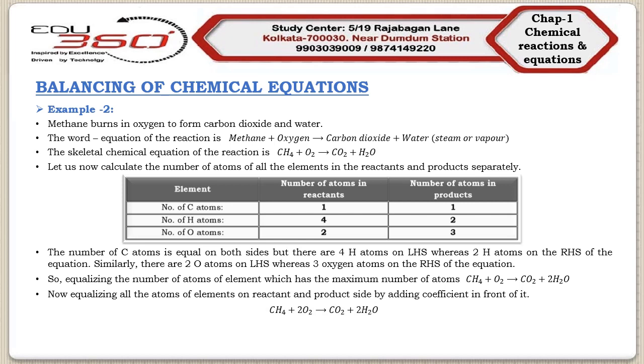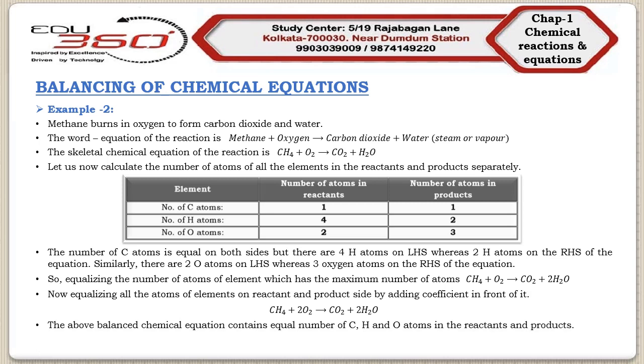Now if we consider this particular chemical equation, then we find that this equation contains an equal number of carbon, hydrogen and oxygen atoms in the reactants as well as in the products. So this is a balanced equation. Now we will apply the physical states. Methane is a gas, oxygen is a gas, carbon dioxide is a gas, and in this case H2O is representing the vapor or steam, that is, it is also a gas.